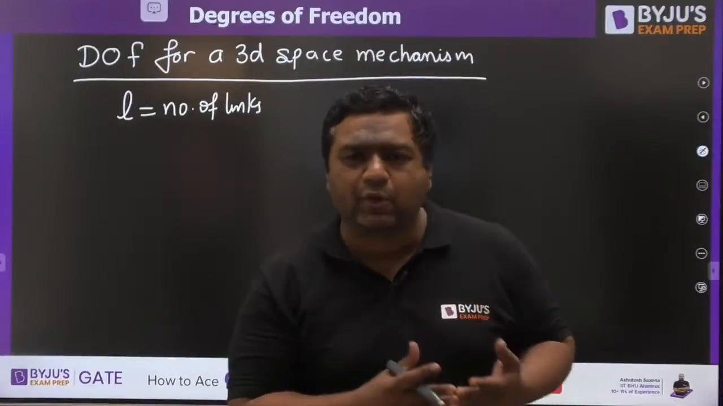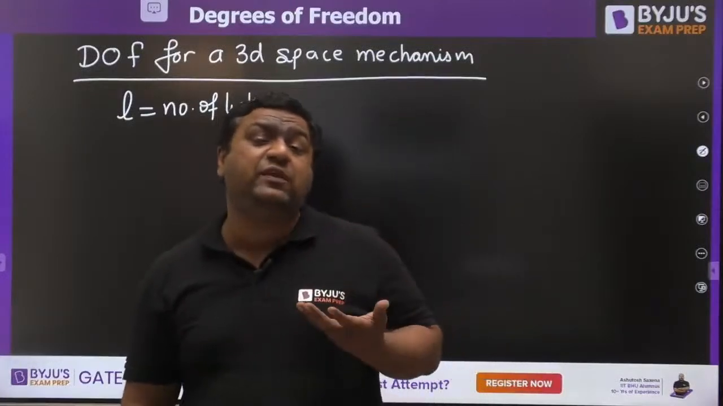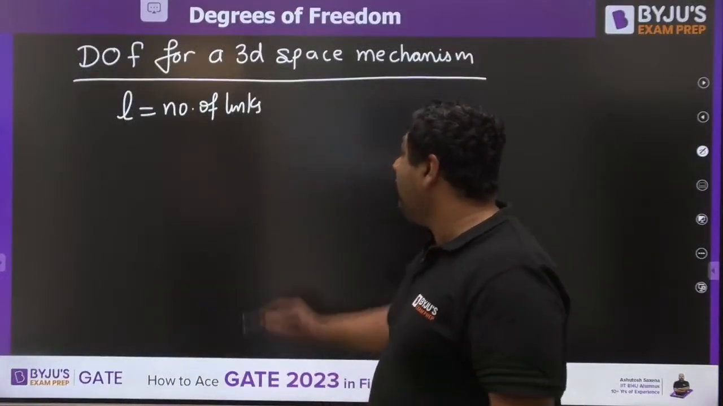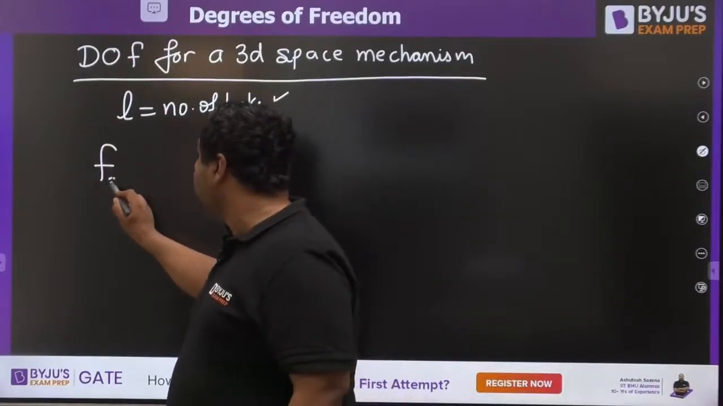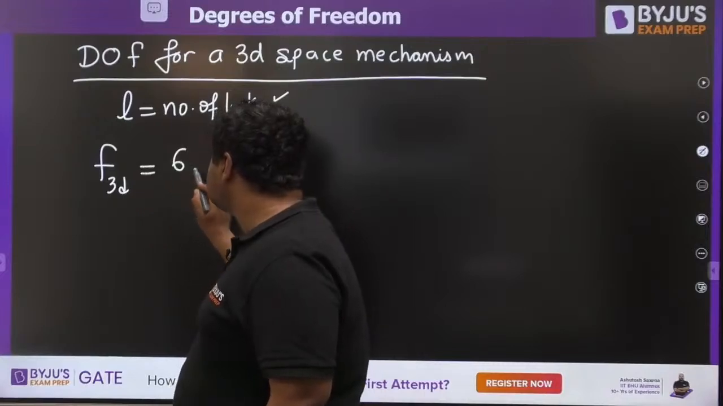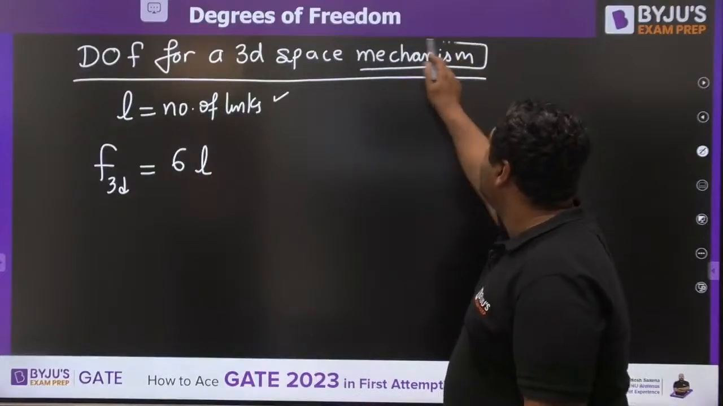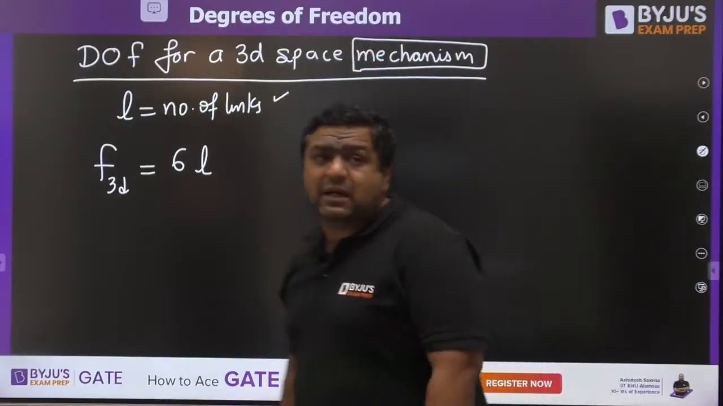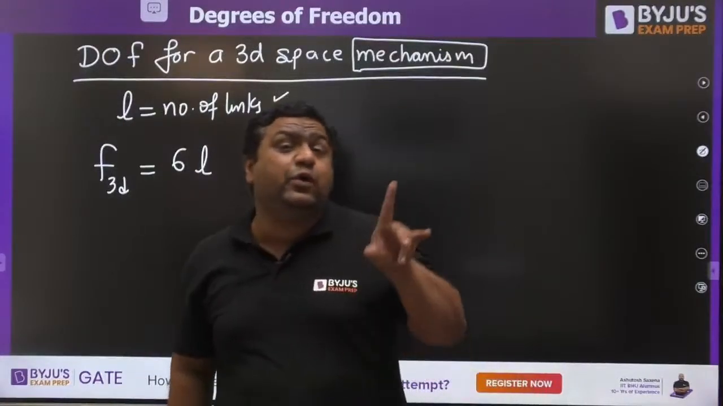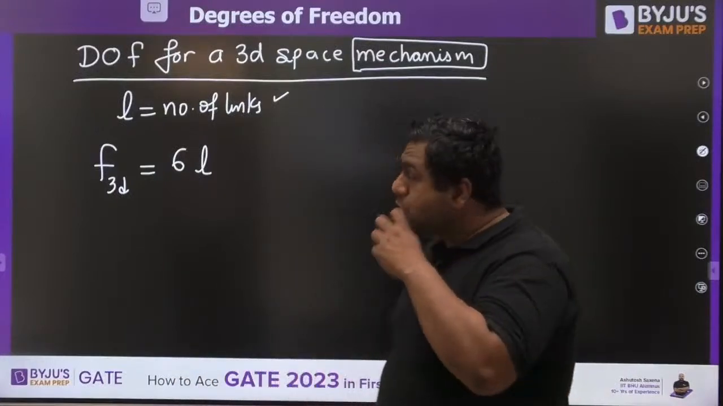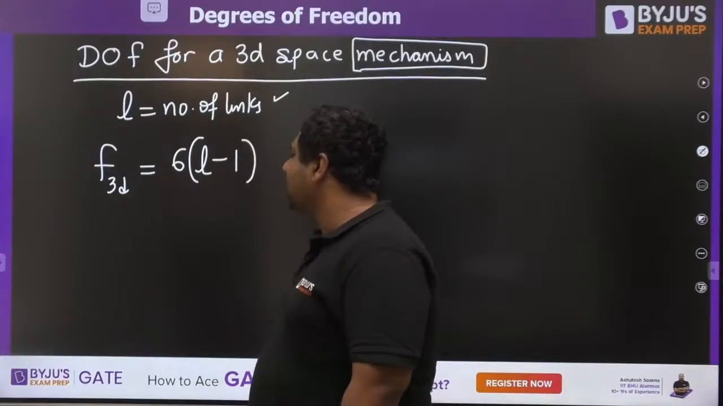My dear, if L is the number of links, you know that for one link we have maximum of 6 degrees of freedom. So my dear, if we have L number of links, total degree of freedom in 3D is going to be 6 into L. But you have already mentioned it is a mechanism. We are going to make a mechanism whenever some of the link is going to be kept fixed. So for a kinematic chain, if one link is going to be kept fixed, it becomes a mechanism. So my dear, according to that, we need to write here 6 into L minus 1.